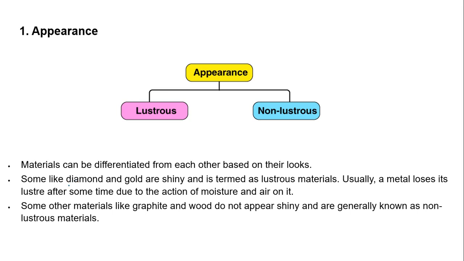Materials like diamond and gold are shiny, and they are termed as lustrous material. Generally, metals possess the property of luster, and we observe that a metal loses its luster after some time. Why does this happen? This happens because of the action of air and moisture on it. And some materials like graphite and wood do not appear shiny, and they are known as non-lustrous material.